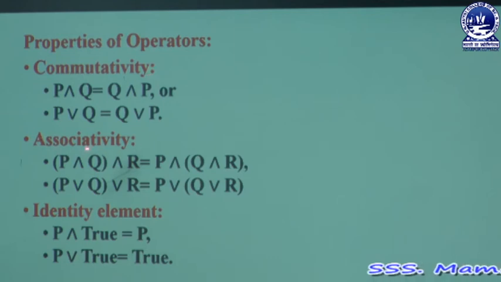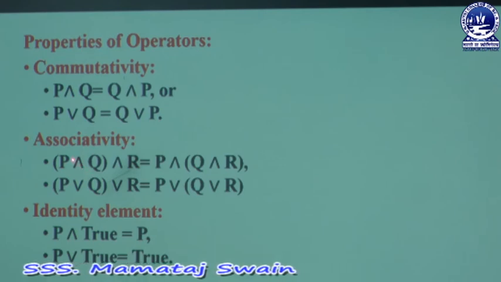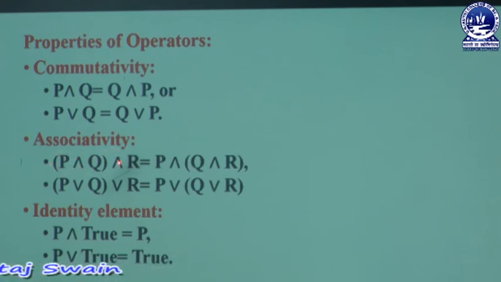Now look at the associativity. Associativity means P and Q, these two are within the parenthesis, then and R, which is equal to P outside the parenthesis and then within the parenthesis Q and R. When this value is equal to this value, then we can say that our AND operator satisfies associativity. Similarly, the OR operator also satisfies the associativity property.